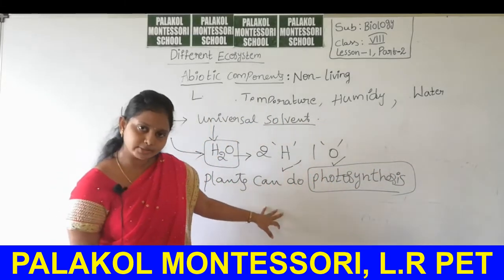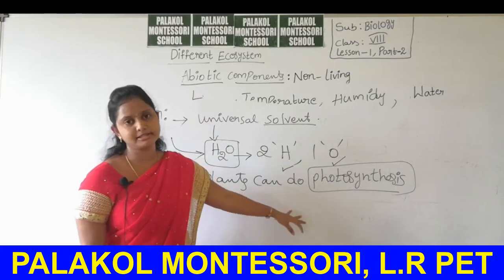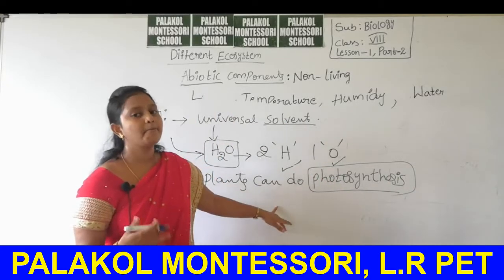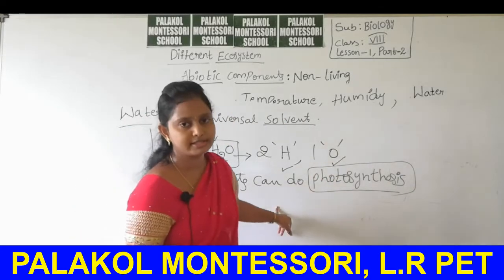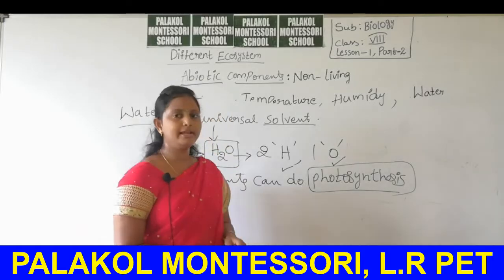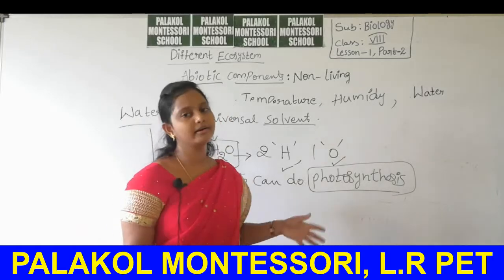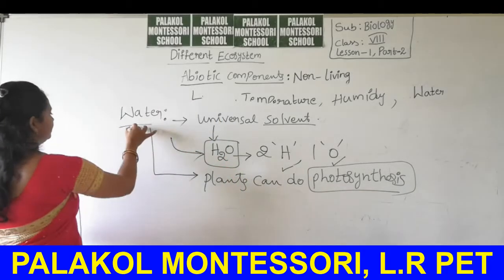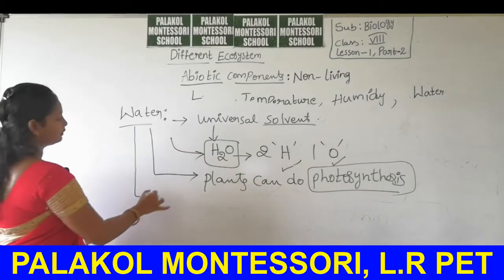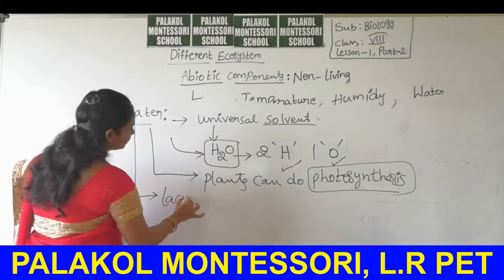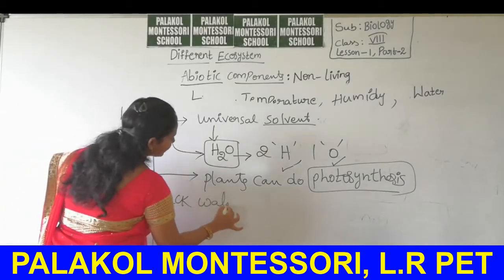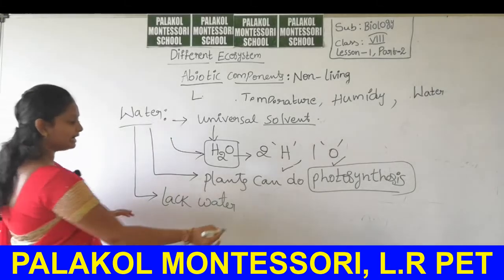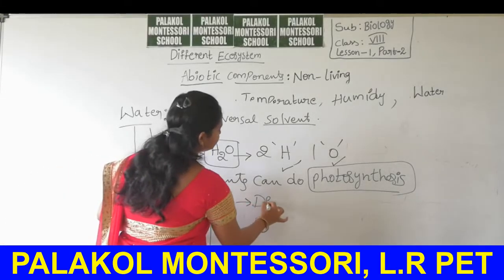If there is no water, the plant body cannot do any photosynthesis process. That's why it may lead to the end of all the organisms on the earth's surface. Then in our body also, if there is a lack of water, it leads to dehydration.